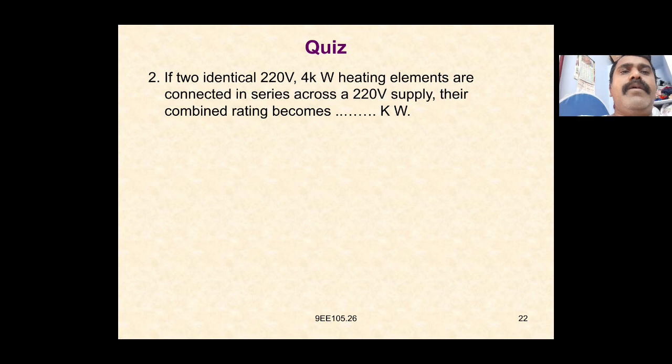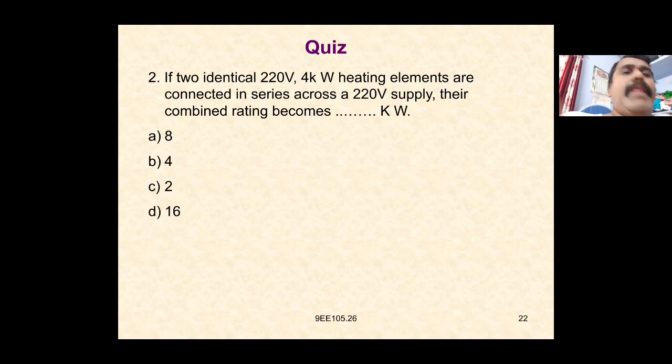If two identical 220 volt, 4 kilowatt heating elements are connected in series across the 220 volt supply, their combined rating becomes, with answers 8 kilowatts, 4, 2 and 16: 4 kilowatt here.